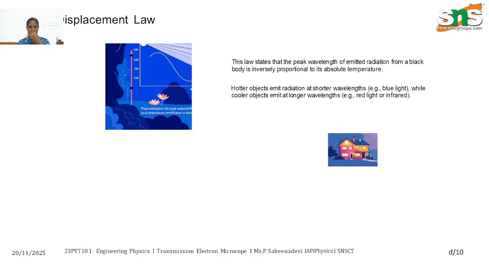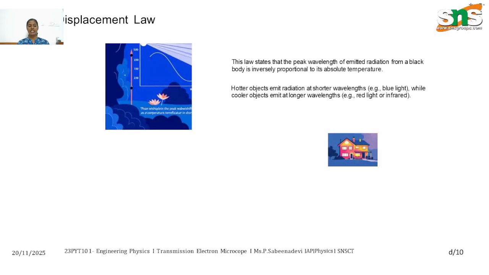Practical realization: in practice, a black body is realized using a small hole in a hollow cavity. The radiation entering the hole undergoes multiple reflections, and during these reflections it is absorbed. When the cavity is heated, the radiation emitted through the hole behaves like black body radiation. So what is black body radiation? The radiation emitted by a black body in thermal equilibrium is called black body radiation. As the temperature increases, the intensity of the radiation also increases, and the peak wavelength shifts to shorter wavelengths. This behavior is called Wien's displacement law.